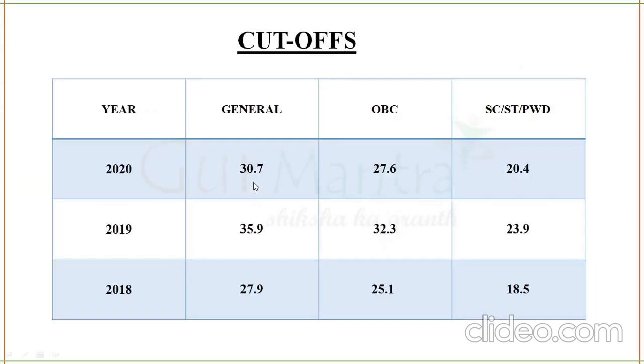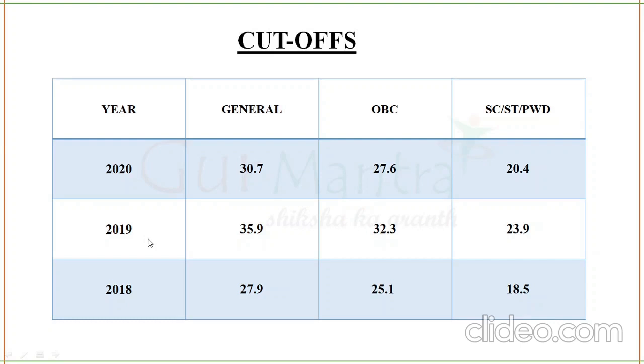Now we're going to see the cutoffs. I've brought cutoffs for the last 3 years, 2018, 19 and 20. For 2018, the general cutoff, you see, is 27.9. For OBC it is 25.1 and for SC, ST, PWD it's 18.5.